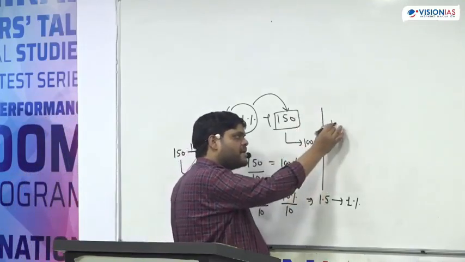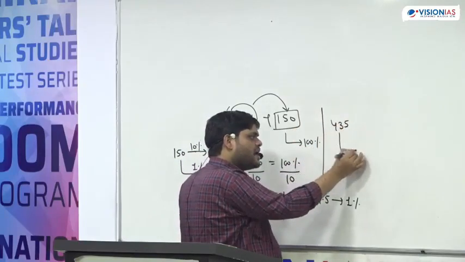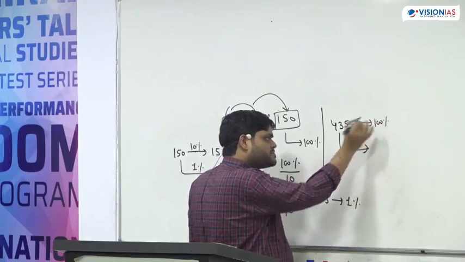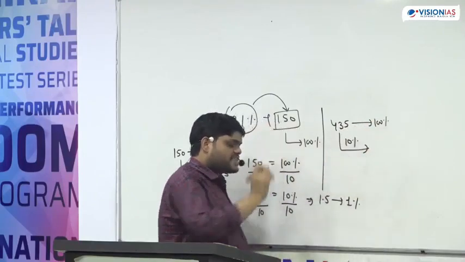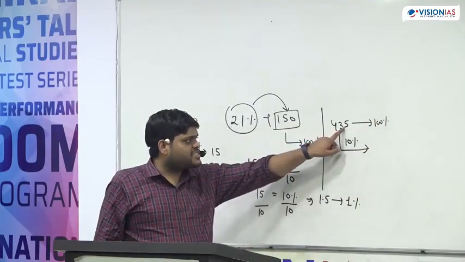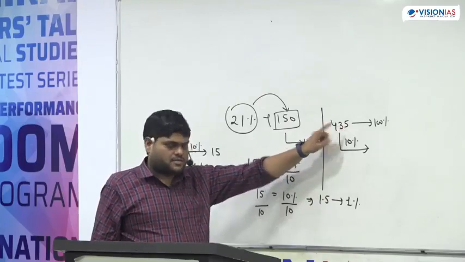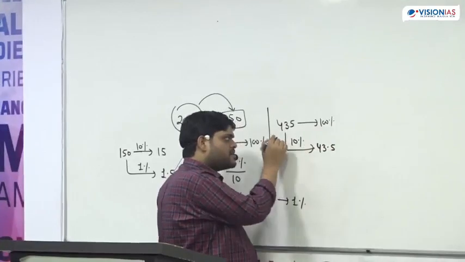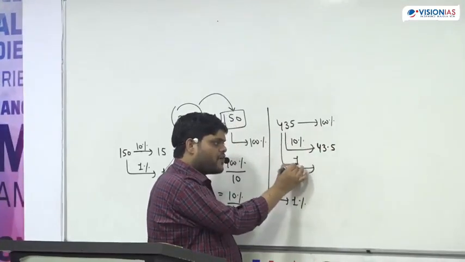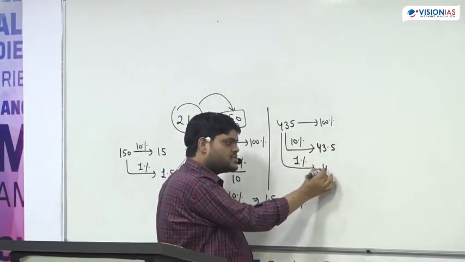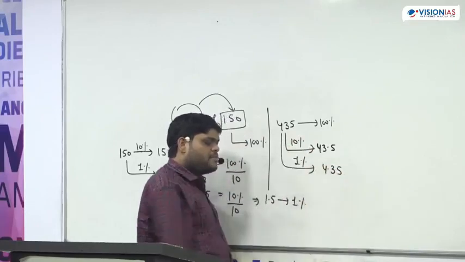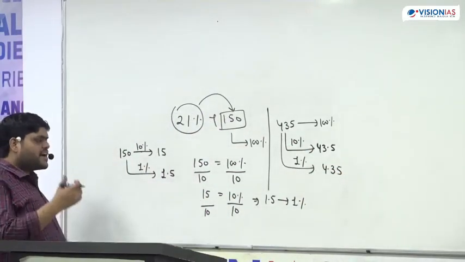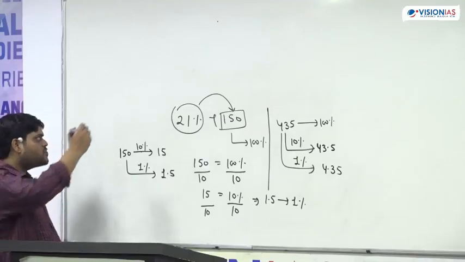Whenever any number is given, understand this is equal to 100%. For 10%, just put a decimal before the unit place. So 43.5 becomes your 10%. If we have to find out 1%, this 4.35 becomes 1%. Any number you can take and simply find out the 10% and 1% of that.